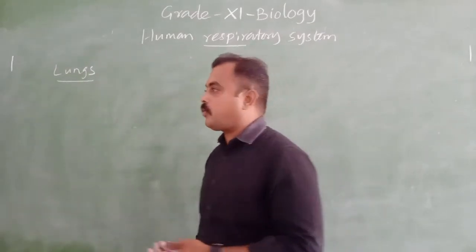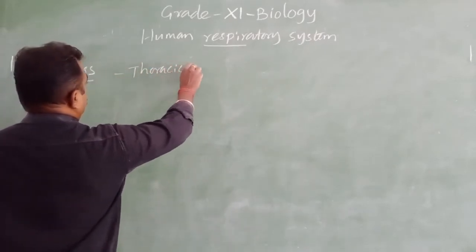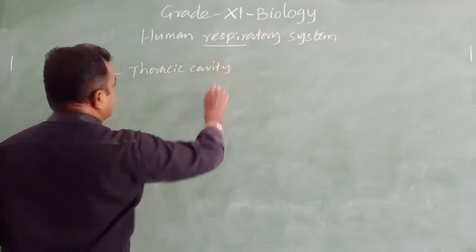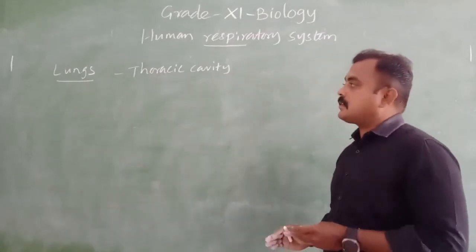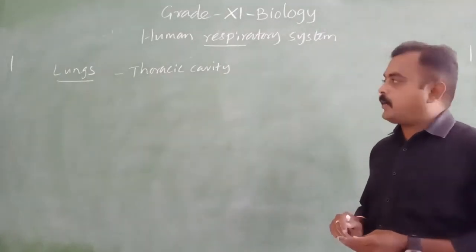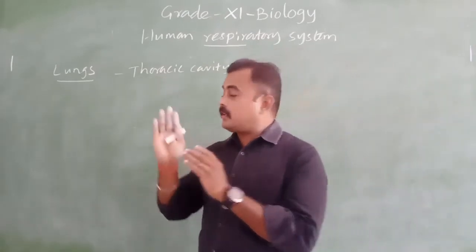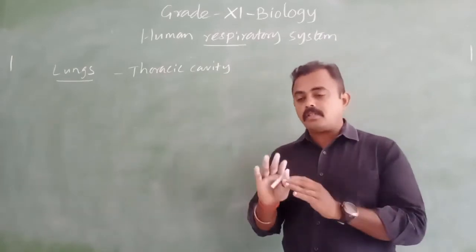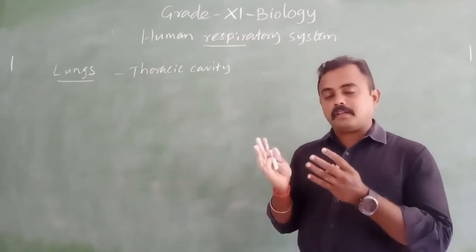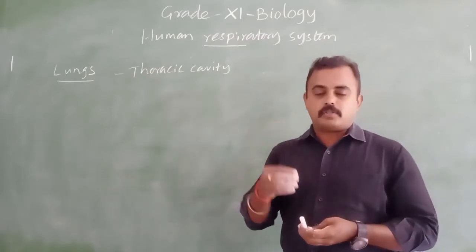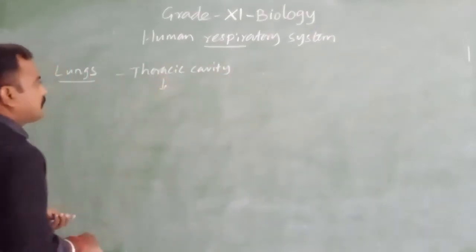Where is it situated? In the thoracic cavity. Thoracic cavity means chest cavity. In the chest cavity, the lungs are situated. The thoracic cavity is formed dorsally, ventrally, laterally, and down by different kinds of bones.